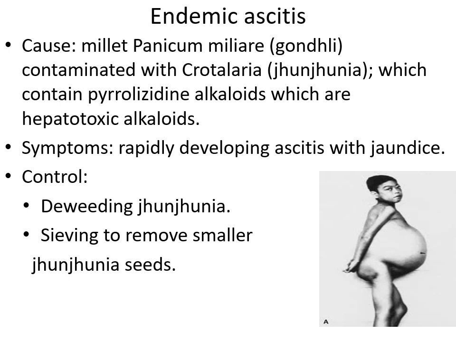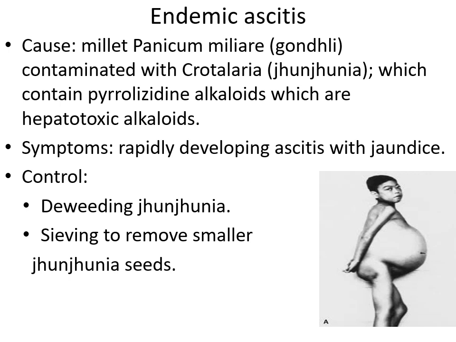Only the infants were spared, and overall this disease had a very high mortality. Studies done by NIN found that it was the millet of Gondli eaten by the tribals in that area, and that it was contaminated by Junjunia seeds.